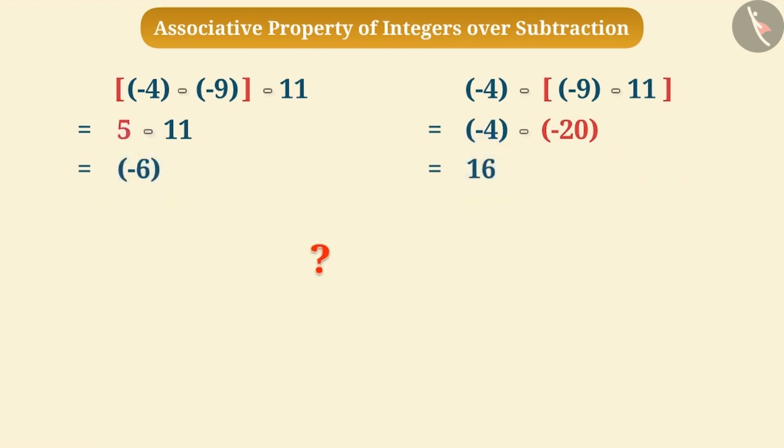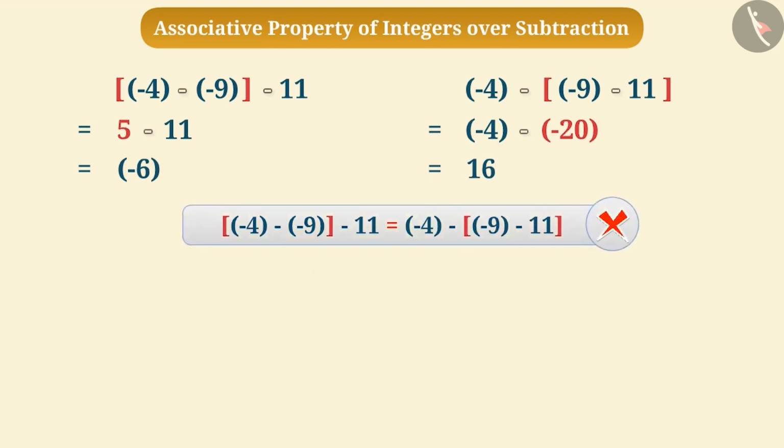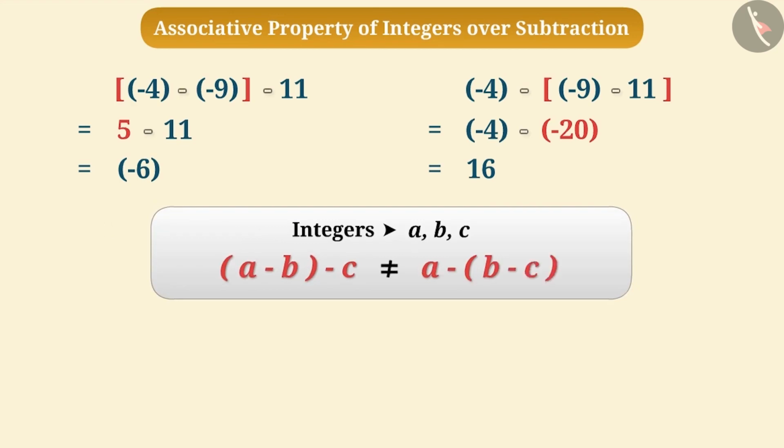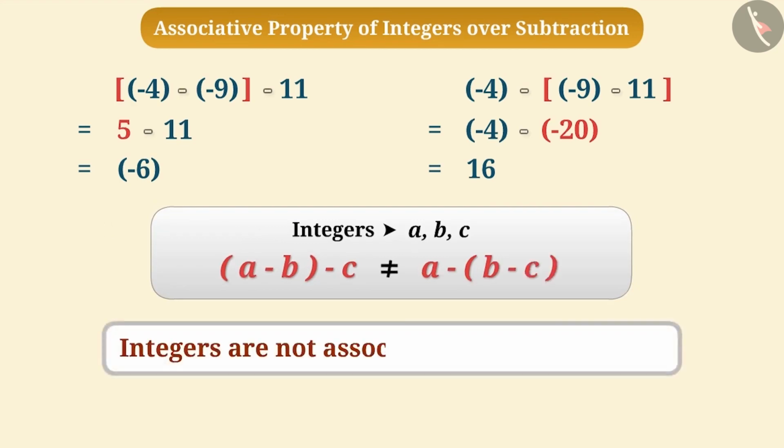What do we understand from this? Think for a while. From this, it is understood that we cannot group the numbers in any order to perform subtraction. In general, for any three integers a, b, c, (a - b) - c is not equal to a - (b - c). Therefore, we can say that integers are not associative over subtraction.